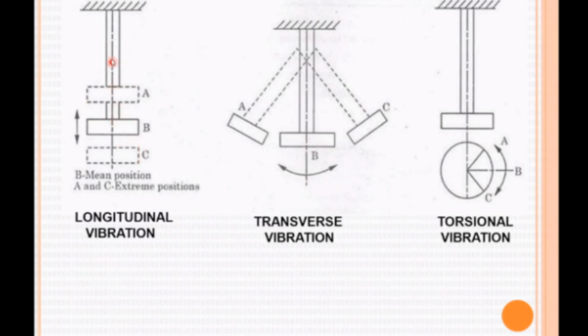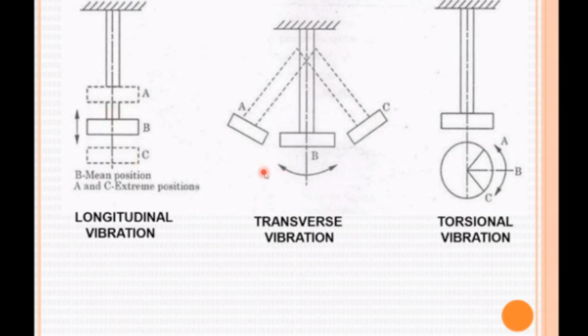So this is one shaft. At the end of the shaft, one disc or rotor is fixed. This rotor is vibrating along the axis of the shaft. Since this rotor is vibrating along the axis of the shaft, this vibration is known as longitudinal vibration. So if any component is vibrating along the axis of the center shaft, it is known as longitudinal vibration.